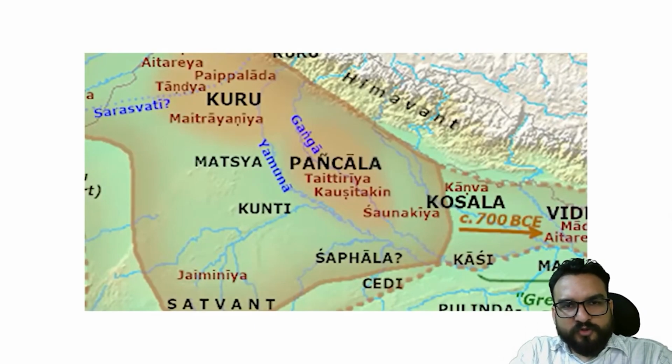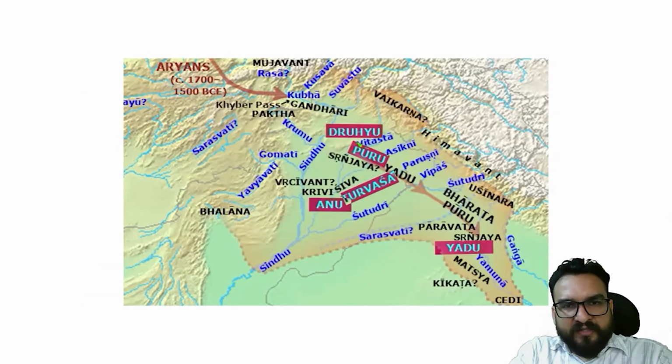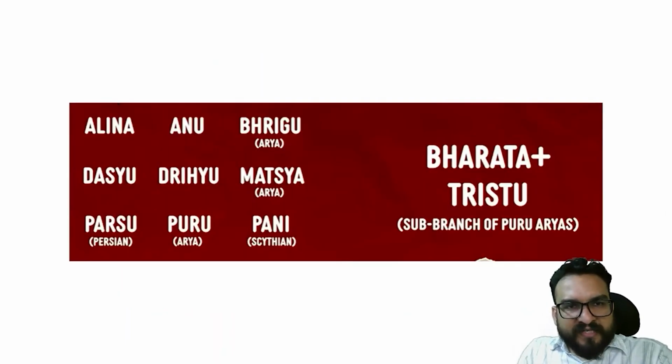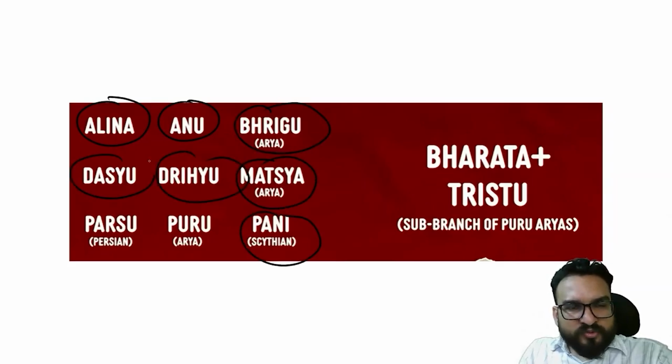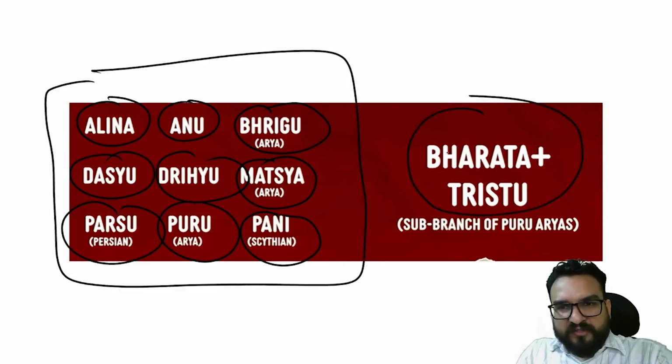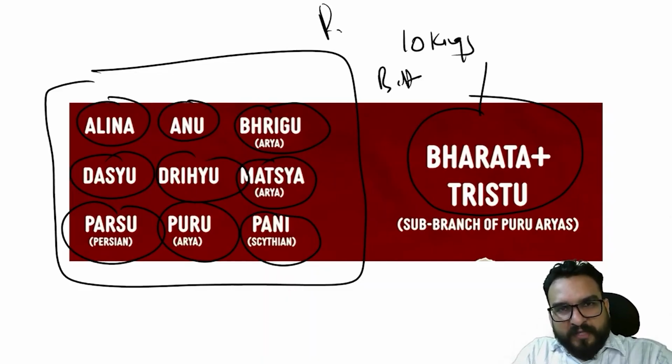Just wait. So over here, if you will see, there you are finding Alina, Anu, Bhrigu, Matsya, Pani, Drihu, Dasyu, Parsu, Puru. ये तो फाइव ट्राइब्स नहीं है, ये 9 ट्राइब्स हैं. Plus 1 is Bharat. This Bharat is one more tribe. So this is 10 kings. And this is the Battle of 10 Kings, which happened on the Parushini River. Mentioned in the Rigvedic verse.